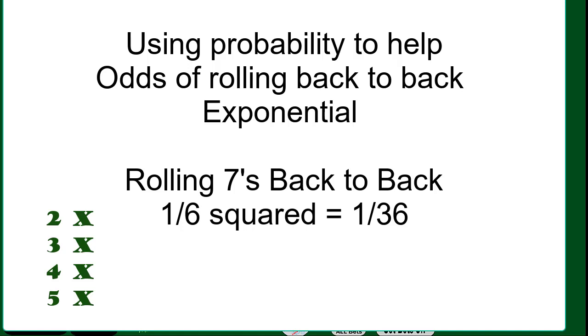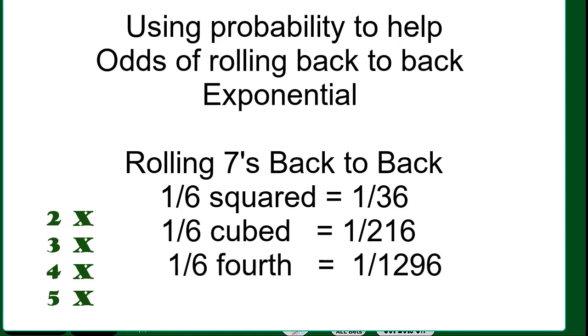For 3 times in a row is 1 in 216. Now, again, 1 in 216 sounds like a big number. Sounds like a good bet you'd bet on, right? That, oh, there's no way it'll roll 3 times in a row. Well, that's true. And it is pretty rare, certainly not uncommon and not something we've never seen. But 1 in 216, again, with a large sample size, really isn't that much.